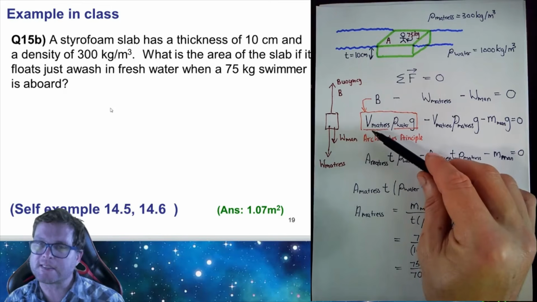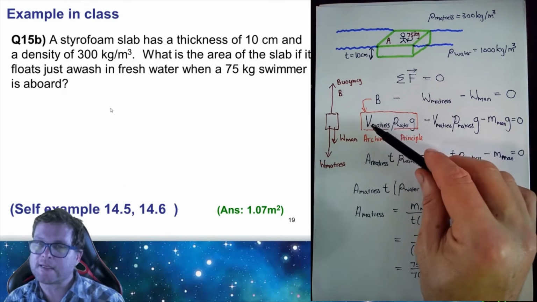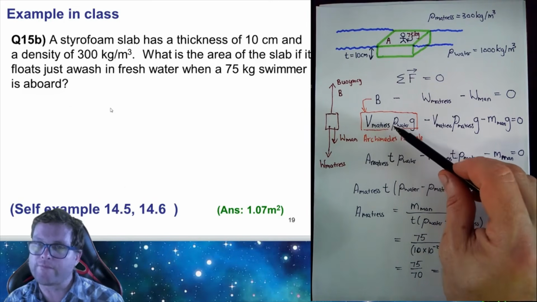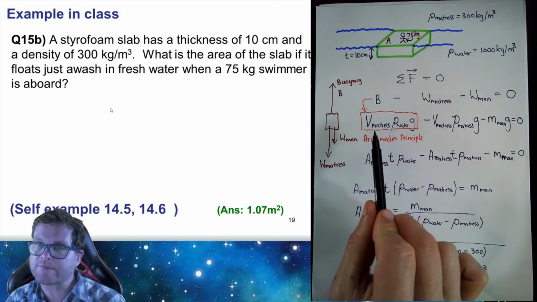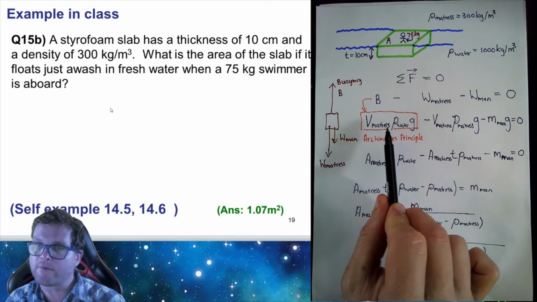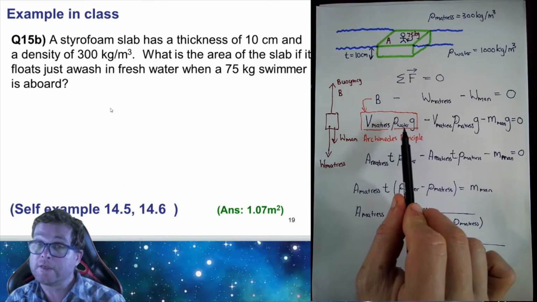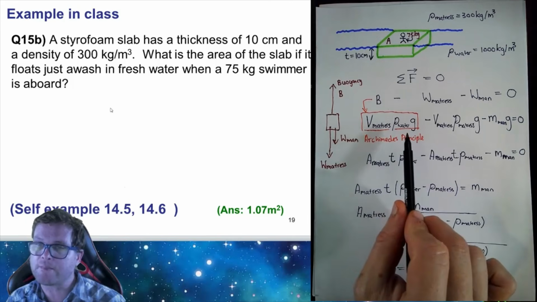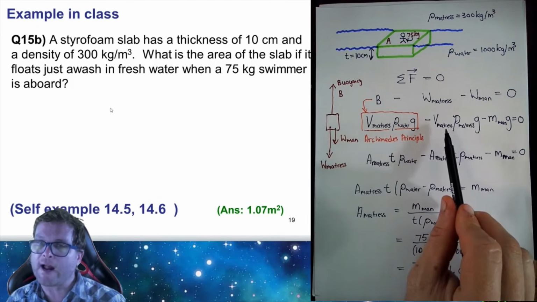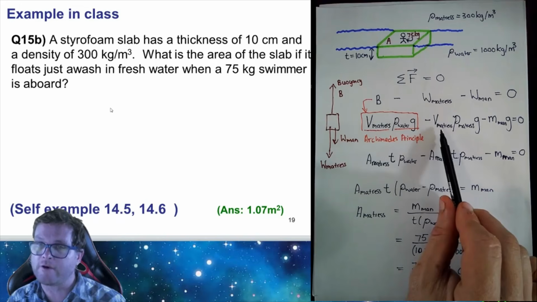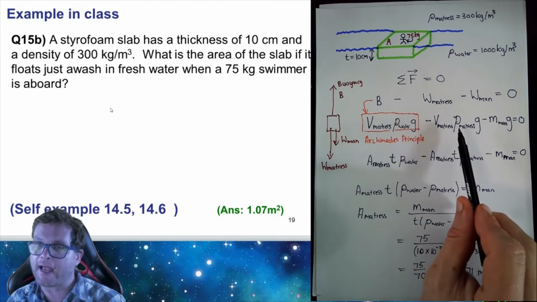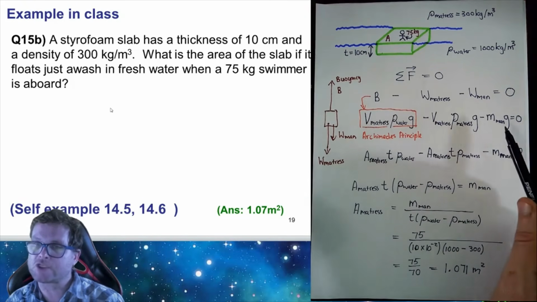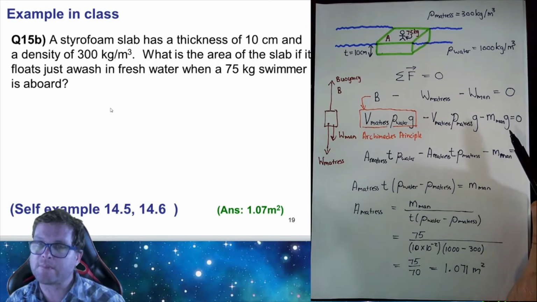The reason is that the buoyancy force is the same as the weight of the mass of the fluid displaced. The mass of the fluid displaced is the volume of the mattress times the density of water, which together give the capital M from the previous slide. So that's the buoyancy term. Then we write the weight of the mattress as the volume of the mattress times the density of the mattress times g. And for the man, it's just the mass of the man multiplied by g.